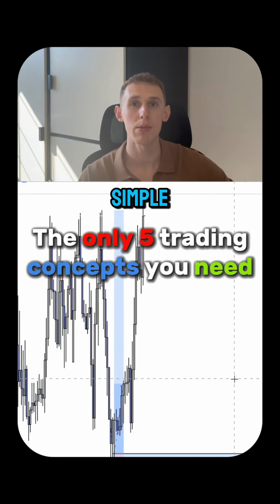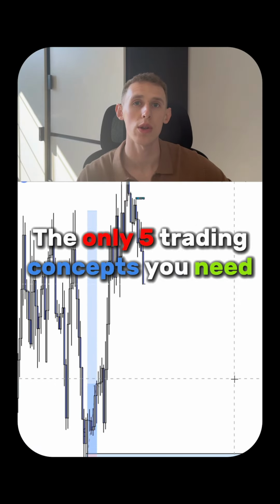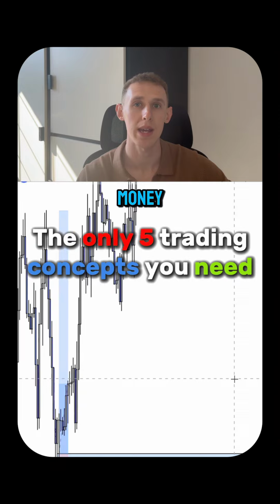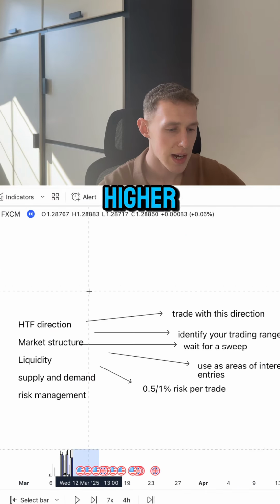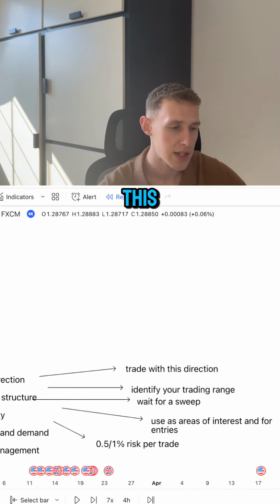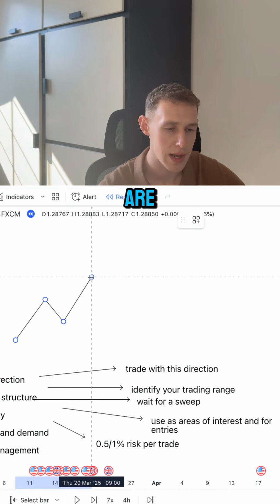Trading is incredibly simple. You only need to understand these 5 concepts in order to consistently make money. Now, the first concept you need to understand is higher time frame direction. So this essentially means, are we in a bullish trend or are we in a bearish trend?